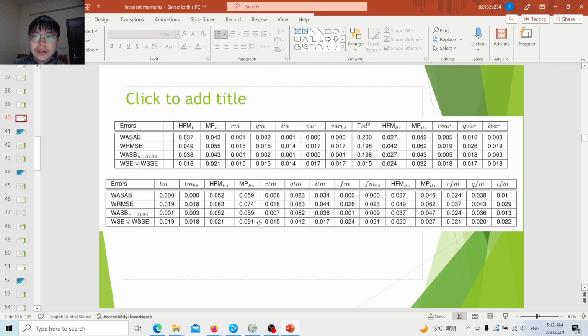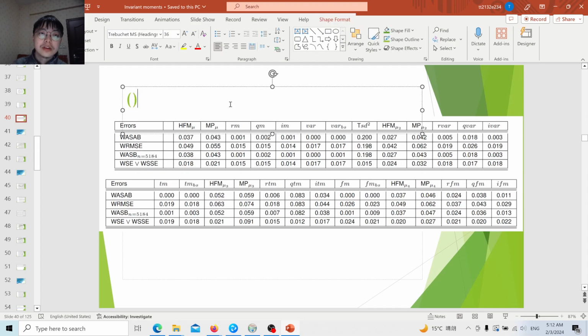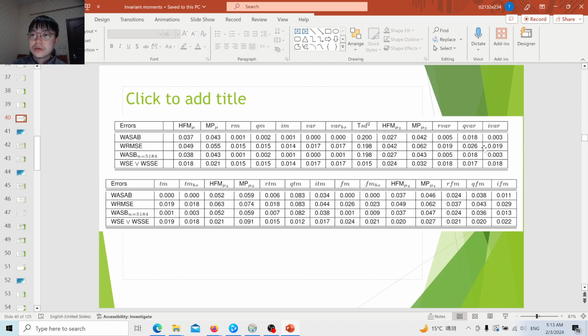You can see here that the efficiency generally is better, and it is not a surprise, because the invariant central moments are based on U-statistics, while the computation of sample central moments is relatively less efficient. So their efficiency is higher than the sample central moment.